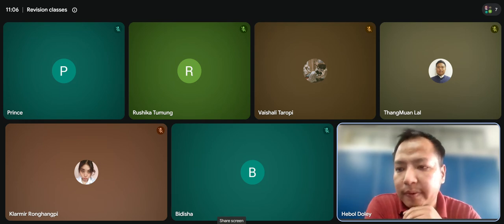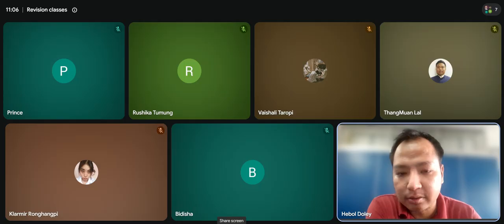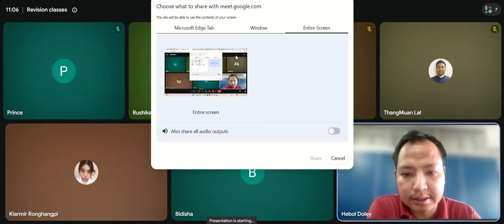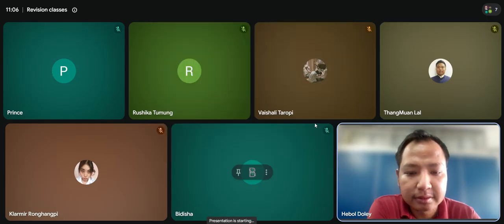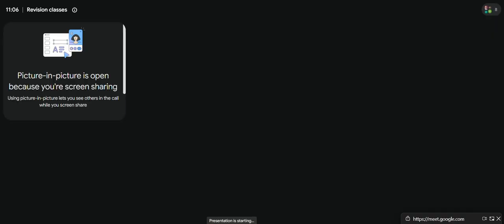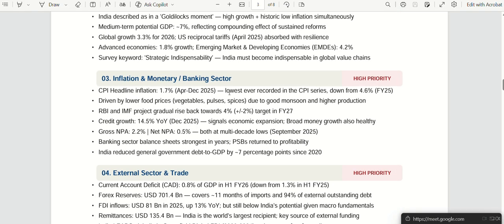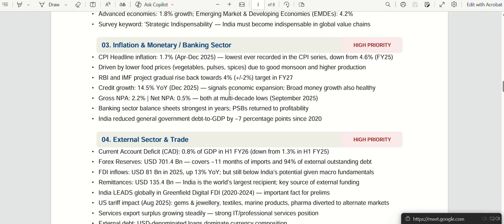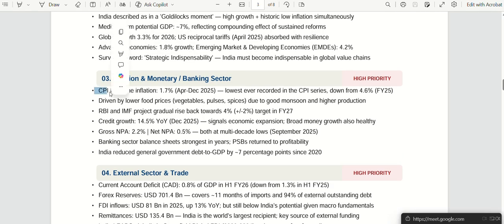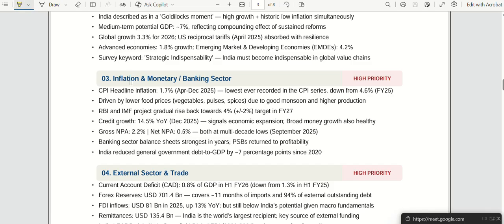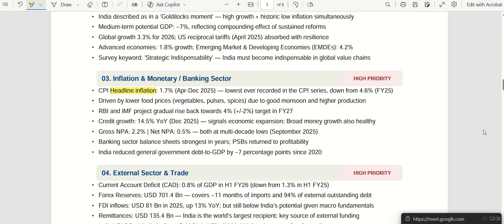So we will start the class today by looking again at yesterday's document that I gave, the economic survey highlights. Yesterday we did CPI and headline inflation. Can anyone tell me what is headline inflation?